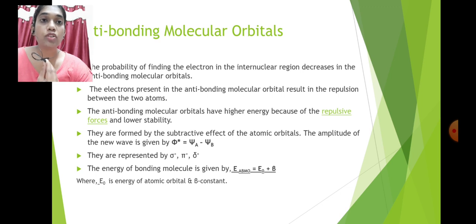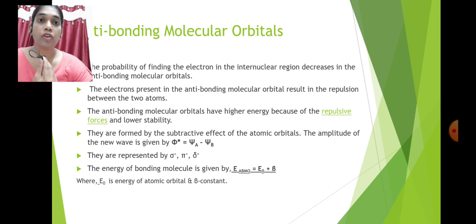So the electron present in an antibonding molecular orbital results in repulsion. So due to this repulsion it is higher in energy. So the antibonding molecular orbital goes higher in energy because of repulsive force and lower in stability. So the stability of an antibonding molecular orbital is less.